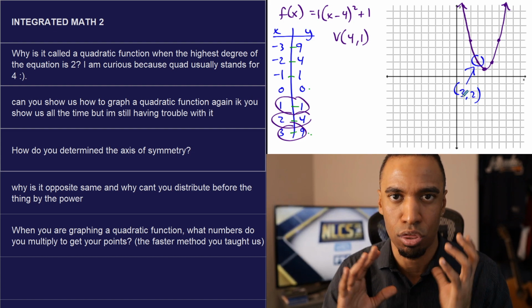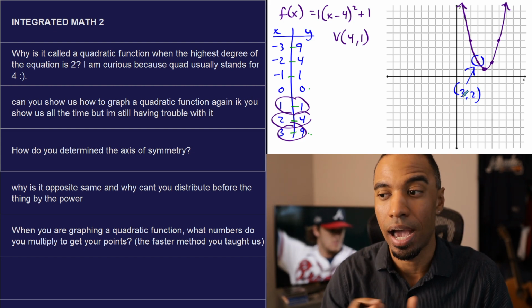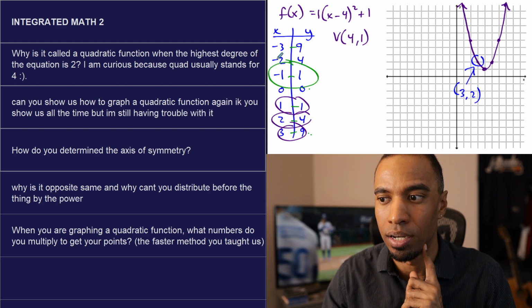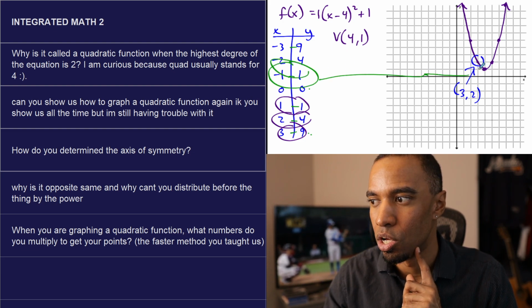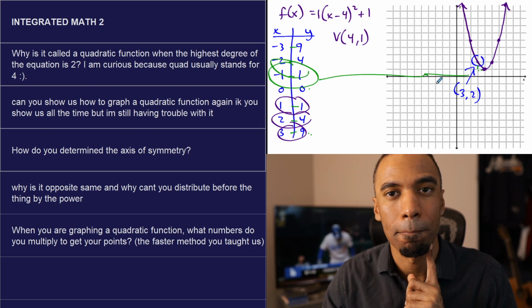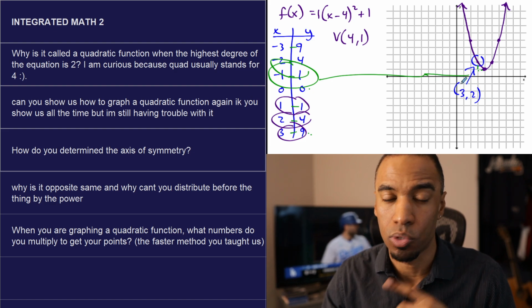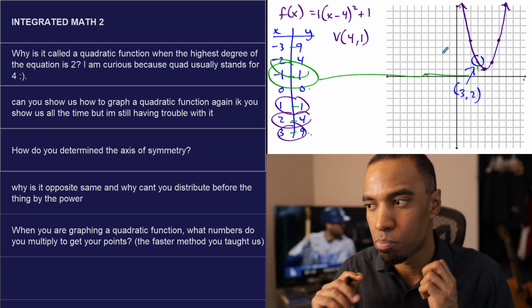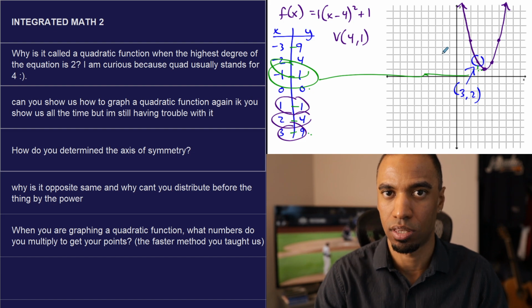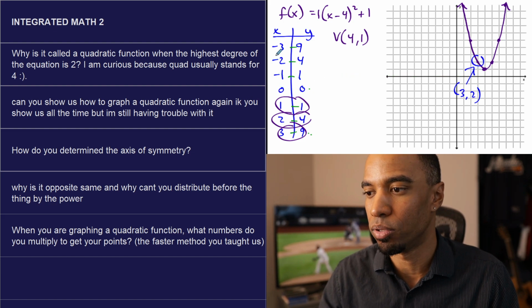I didn't see this as a 3. I saw it as 1 to the left. I saw it more so as -1. I did this. I saw -1, 1. So when you ask, Mr. Robinson, how'd you get 3, 2? I didn't. Everything's based on the vertex right there. And that's that tableless format.